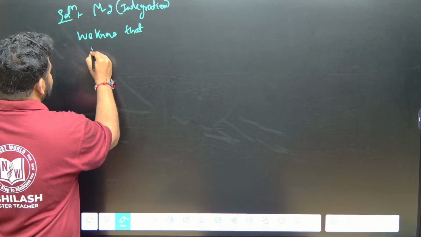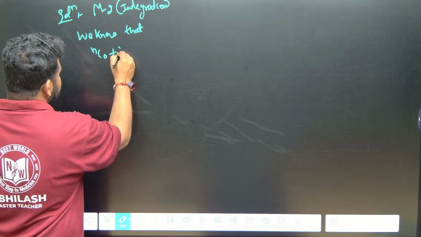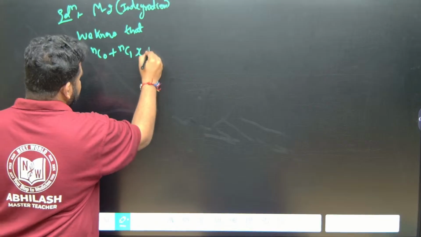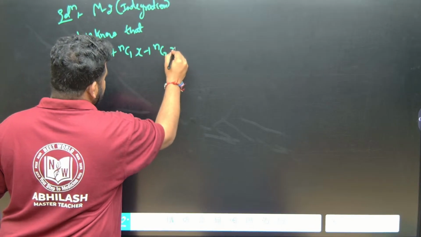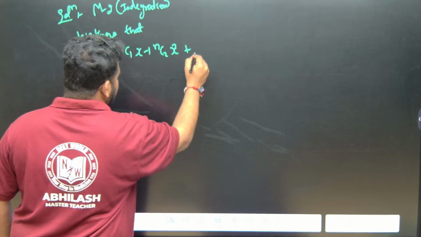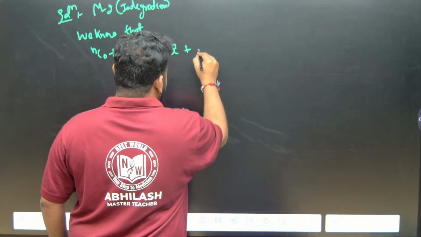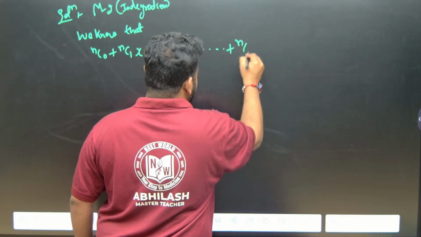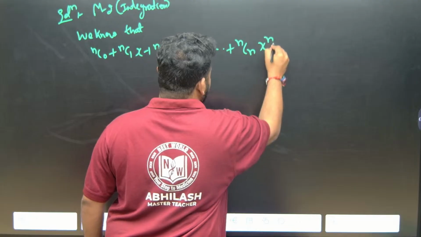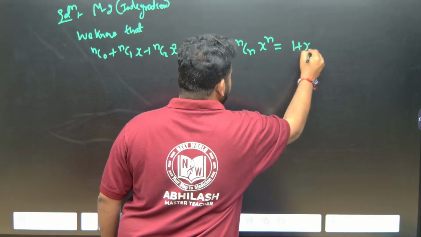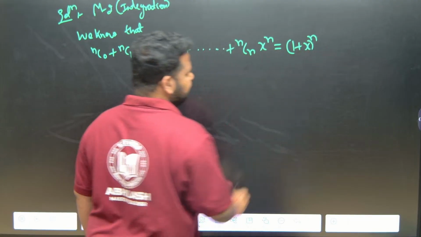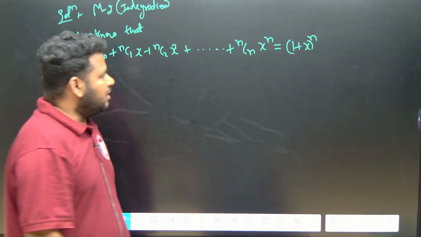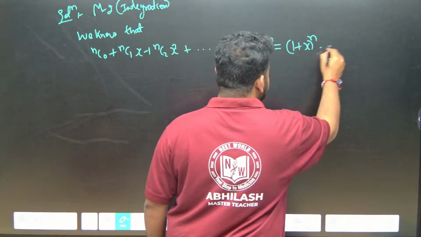Okay. So this will be what? nC0 + nC1 x + nC2 x^2. The third term is not required, keep it like this, up to nCn x^n, which is nothing but equal to (1 + x)^n. Okay, this is equation 1.